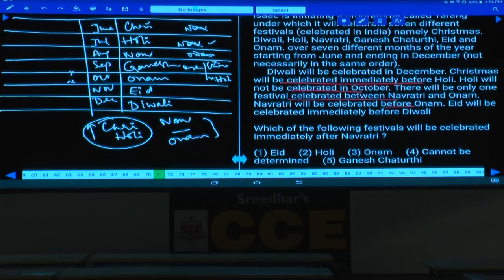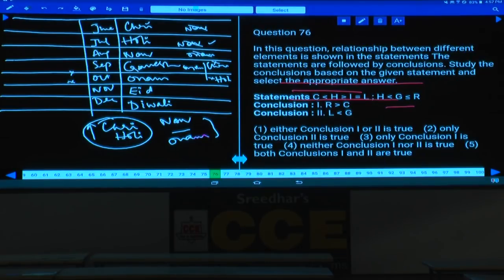And this is about question number 71 to 75. Then after this 71 to 75, then 76 to 80. Question number 76 to 80, these 5 questions are based on coded inequalities. 76 to 80. Then 81 to 85.